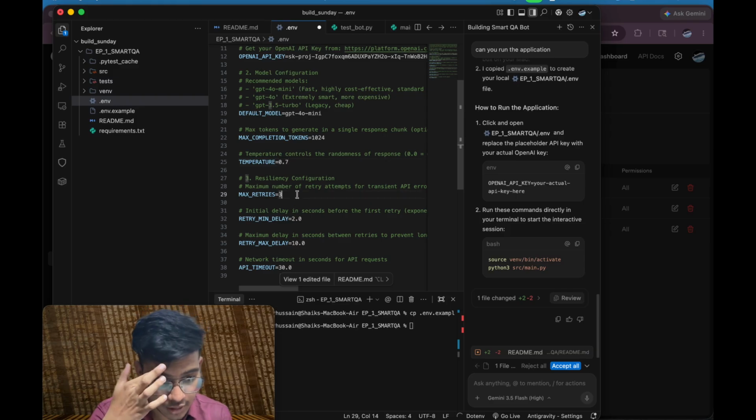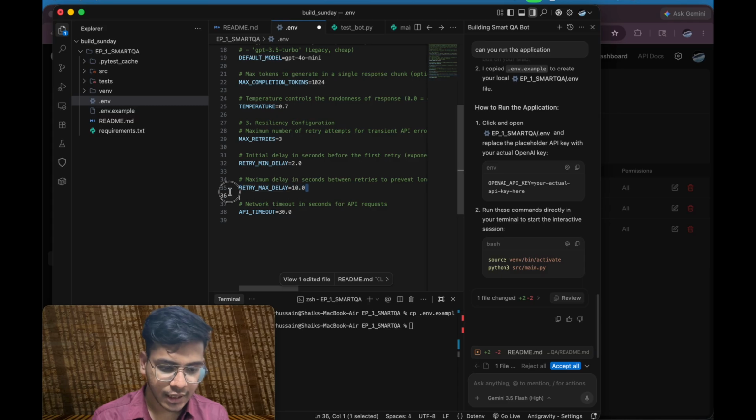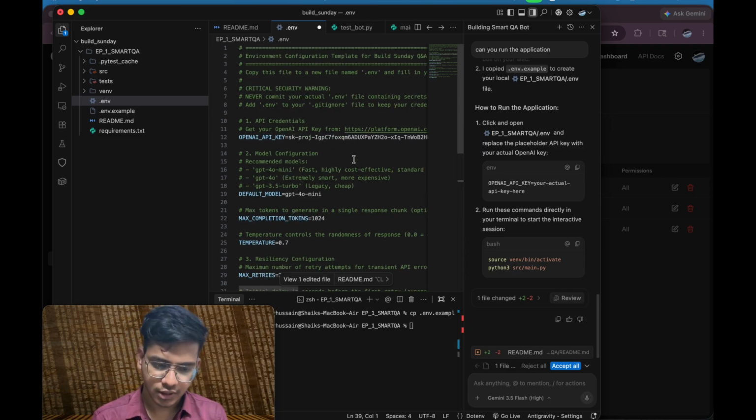And after that, max retries, the maximum number of retries. If the API is failing, then we will retry again. If it keeps on failing, then we will stop the application. Then there is the delay, maximum delay, and API timeout. API timeout means whenever you call an API, if it is not responsive, then we keep our gate open for responses for 30 seconds. Even after 30 seconds, if we didn't get any response, then we will close the terminal and close our application. So this is it. Now let us run the application.